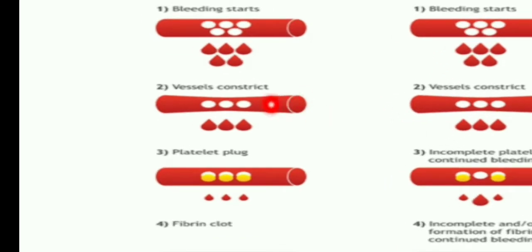Look here, the bleeding is heavy. Whenever the platelet plug is there, the bleeding is very less.